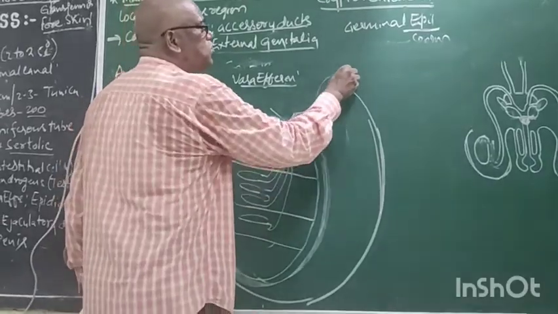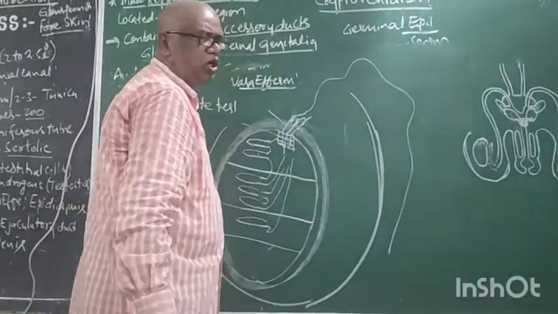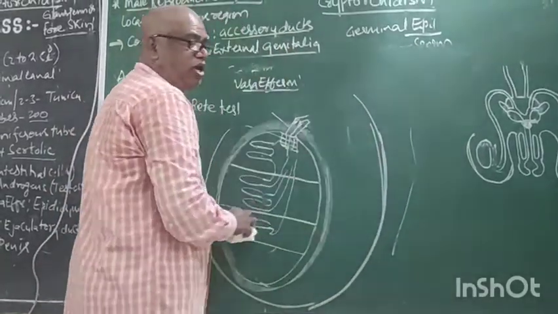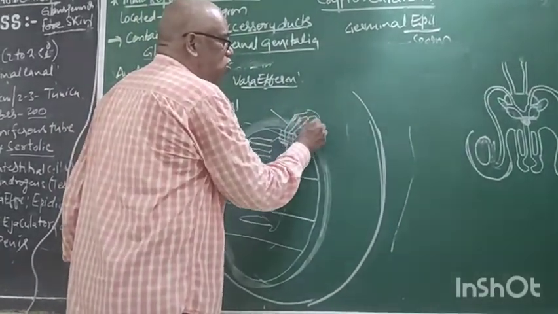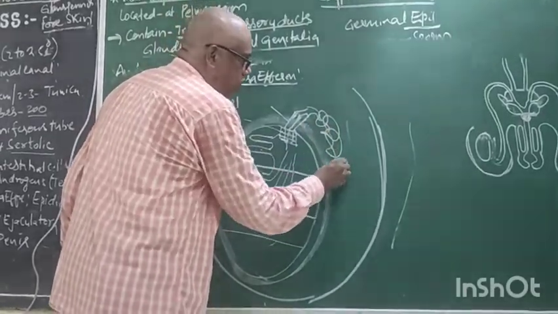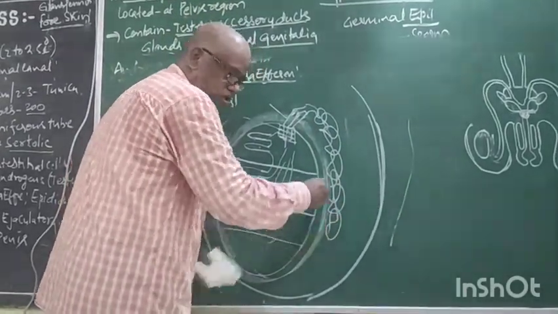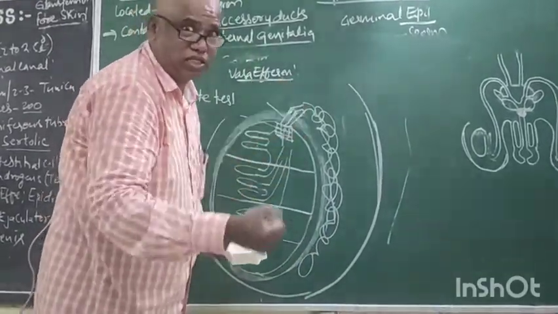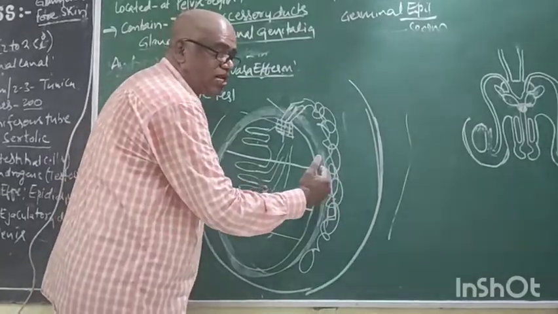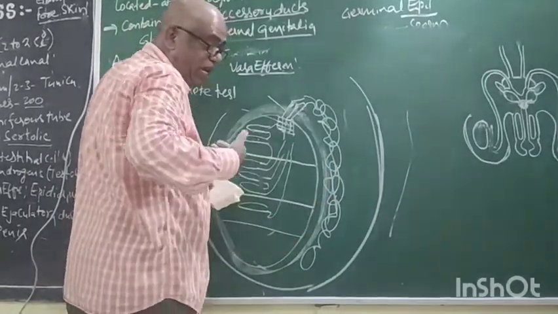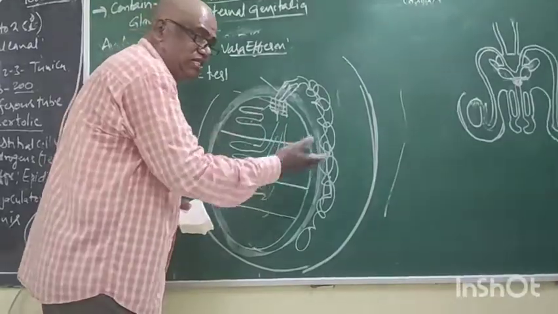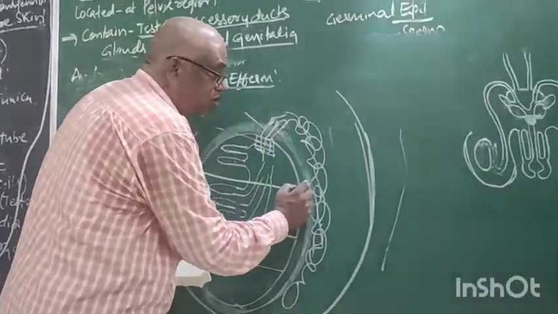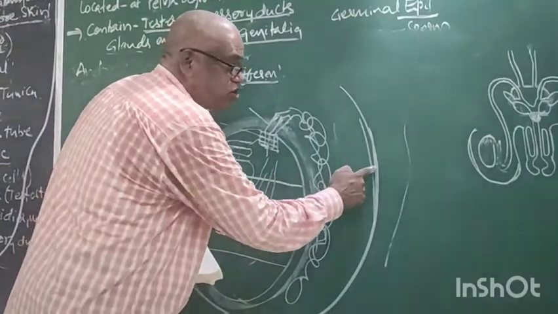Suppose this common tube is very lengthy. Due to this, the very lengthy common tube is coiled and forms a mass-like structure which is attached to the external lateral of the testis, that means between the testis and scrotum.